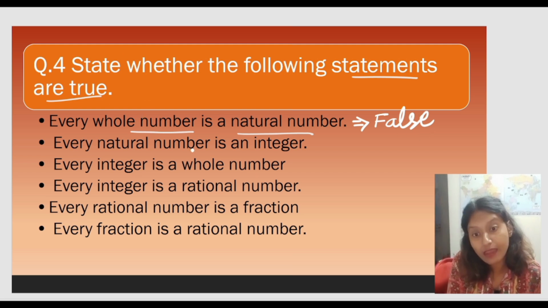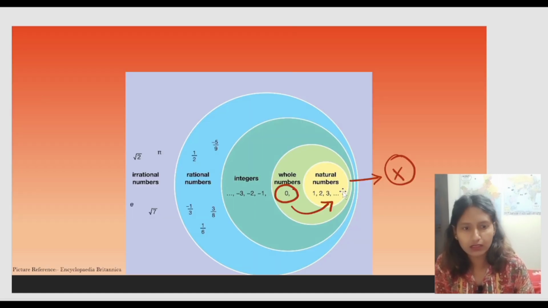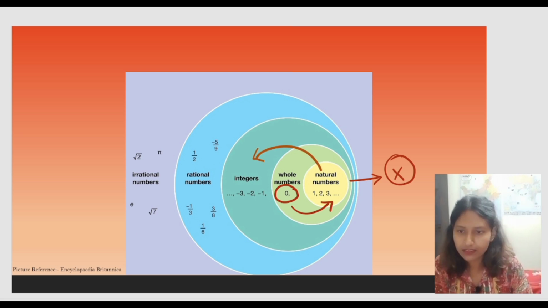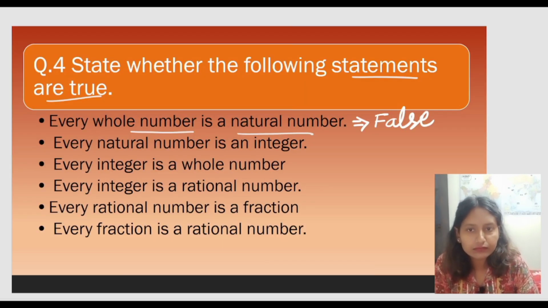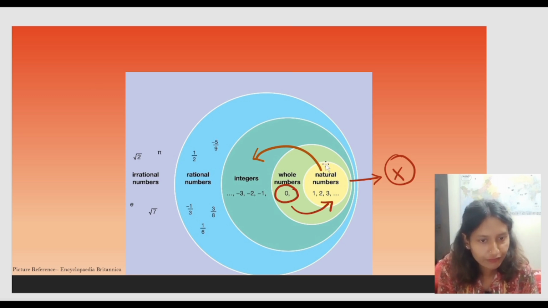And what about every natural number is an integer? Can we go and check it once? Here. Now it is saying that every natural number is an integer.